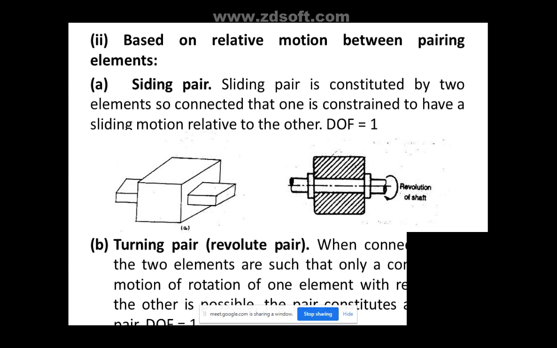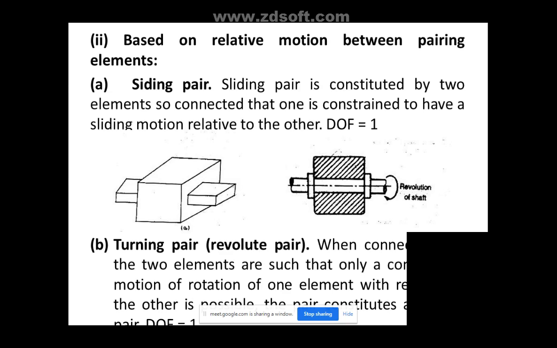So I discussed now, degree of freedom is nothing but the degrees in which it can move. Okay, so if you are walking, you can move in any place. You can rotate your hand on any part, you can stretch it and all. So like that, what will be the degree of motion? Here only a sliding pair is there, meaning it can move only in one direction. If it is in the x direction, it can move only in the x direction. We are not considering the plus or minus direction, since plus and minus are on the same axis. So it has only one degree of freedom.